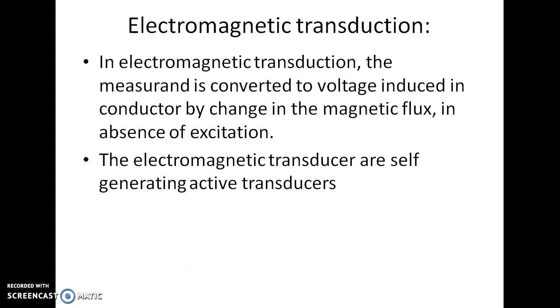Then electromagnetic transduction. In electromagnetic transduction, the measurement is converted into voltage induced in a conductor by a change in the magnetic flux in the absence of excitation. So here you will use the principle of change in magnetic flux. Electromagnetic transducers are self-generating, active transducers.